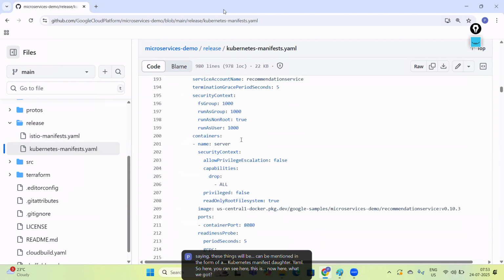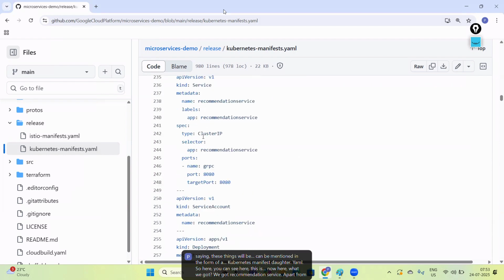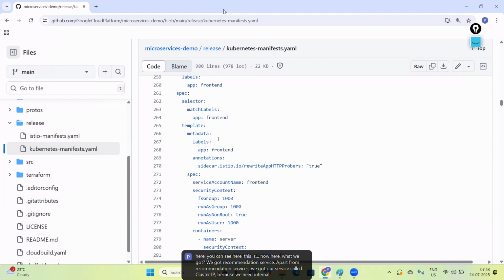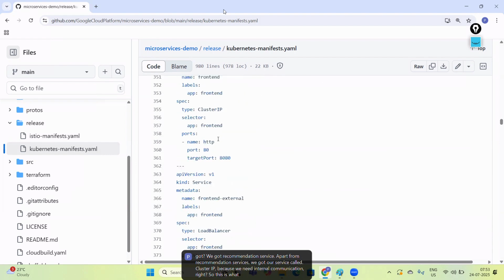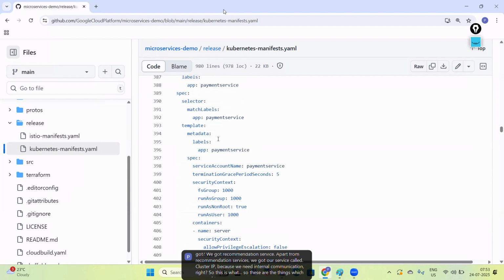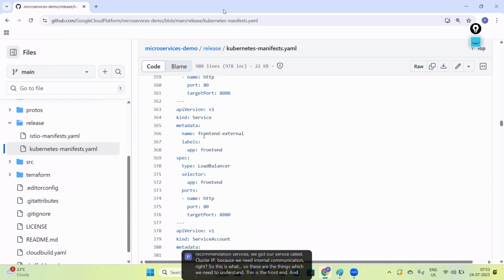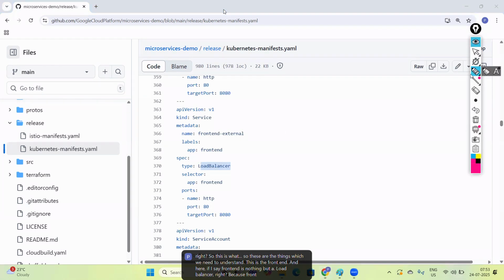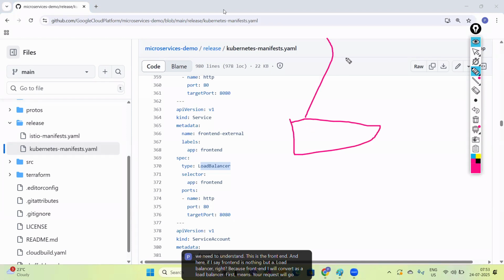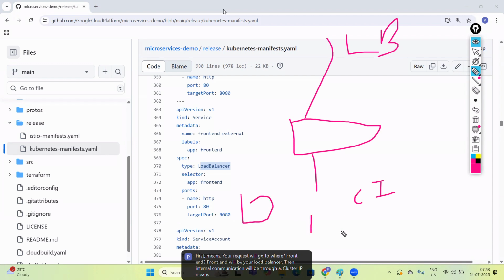So here you can see what we got. We got the recommendation service. Apart from the recommendation service, we got our service called cluster IP because we need internal communication, right? These are the things we need to understand. This is the front end, and here the front end is nothing but a load balancer, because I will convert the front end into a load balancer. First your request will go to the front end, and the front end will be your load balancer. Then internal communication will be through a cluster IP. This is one of my microservices.